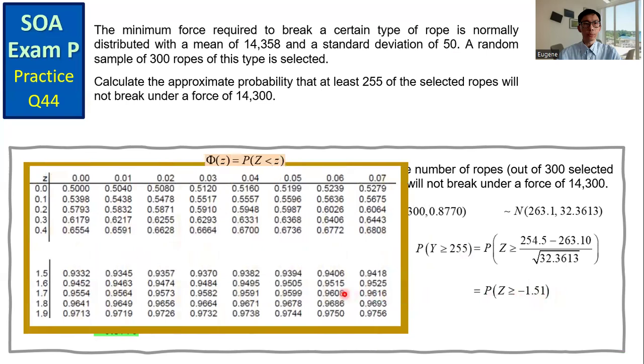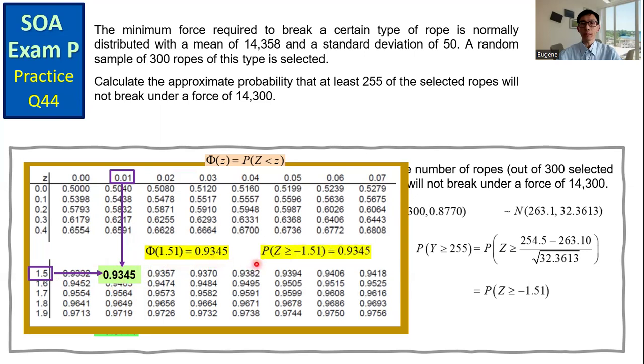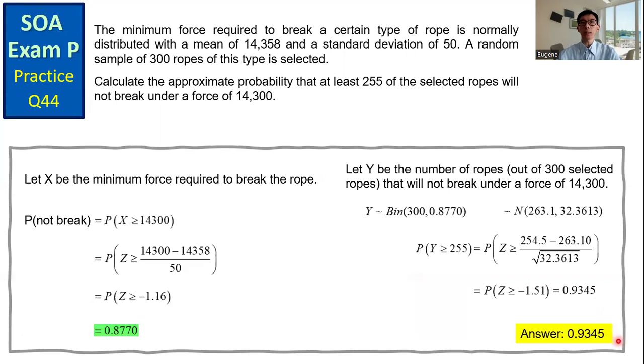From the standard normal table, we get the entry 0.9345 corresponds to the Z value 1.51. This is phi of 1.51. And therefore, the probability that Z is greater than or equal to minus 1.51 also equals 0.9345 due to symmetry. And this is the answer for the desired probability: the probability that at least 255 of the selected ropes out of 300 will not break under a force of 14,300.